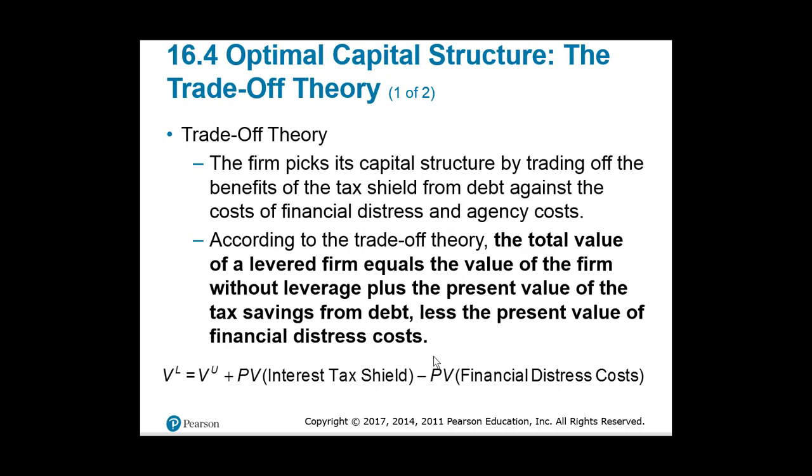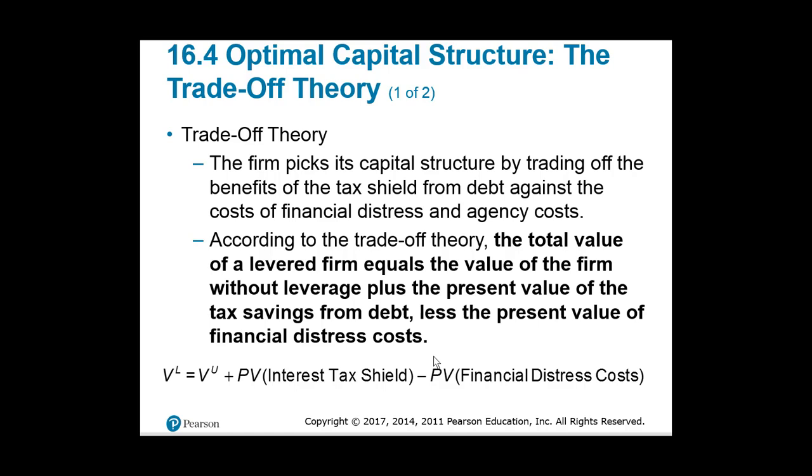So we're going to try to explain what this all means now. How does financial distress ultimately impact the value of the firm? We have something that's referred to as the trade-off theory. The company is going to pick a capital structure, and the things that they're going to trade off are the benefits they get from the tax shield and the costs from financial distress.